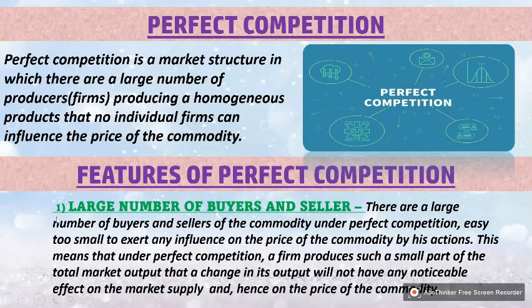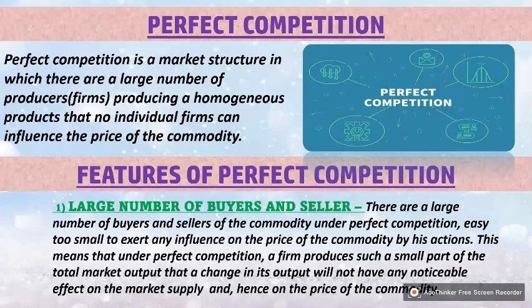The features are many. First is a large number of buyers and sellers. There are a large number of buyers and sellers of the commodity under perfect competition, each too small to exert any influence on the price of the commodity by their action. This means that under perfect competition, a firm produces such a small part of the total market output that a change in its output will not have any noticeable effect on the market supply. Hence the price of the commodity is not affected.